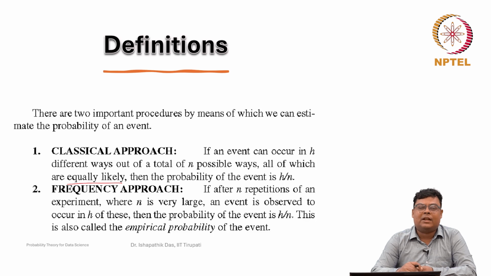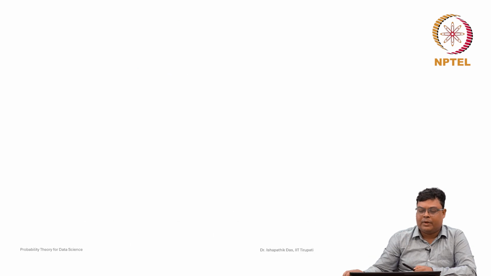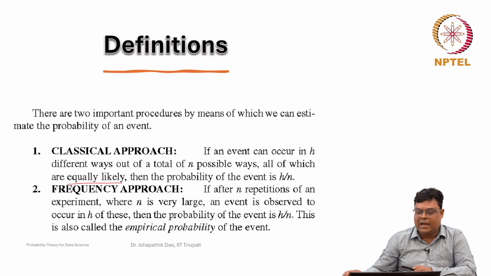The frequency approach says that you repeat the experiment n number of times, where n is very large. If after n repetitions of an experiment, where n is very large, an event is observed to occur in h of these, then the probability of the event is h by n.